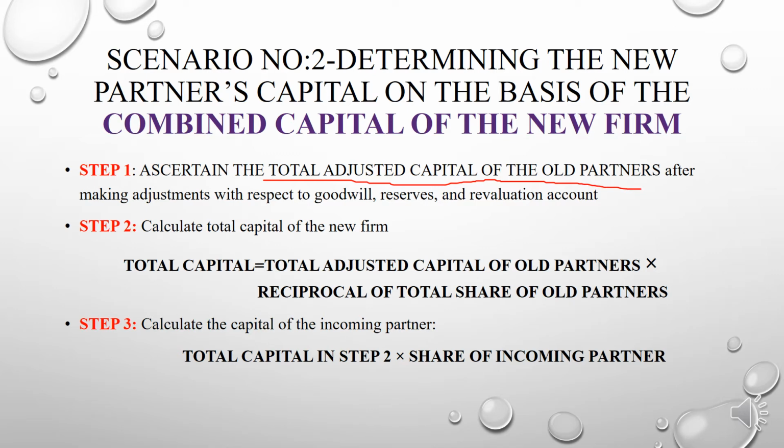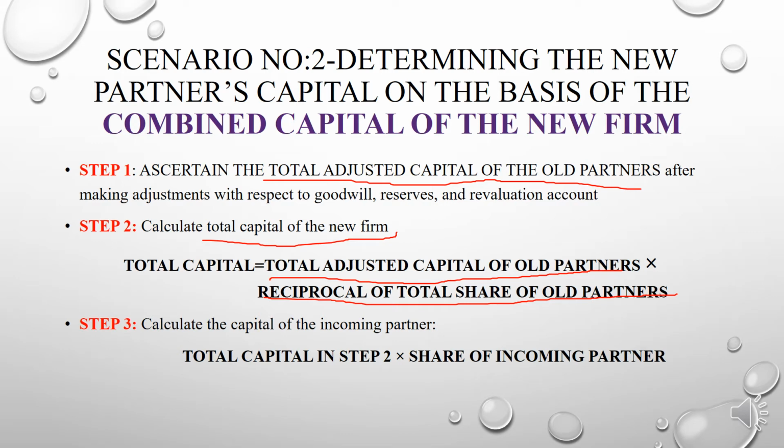In the second step, you need to calculate total capital of the new firm. How to calculate it under the second scenario? Total capital is equal to total adjusted capital of old partners into the reciprocal of total share of old partners.